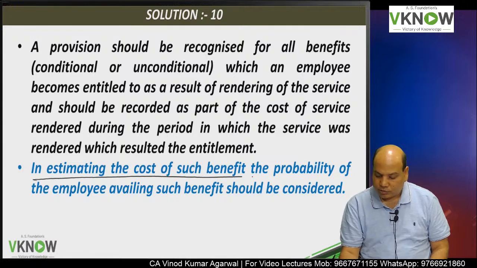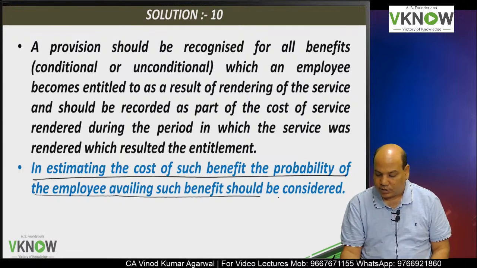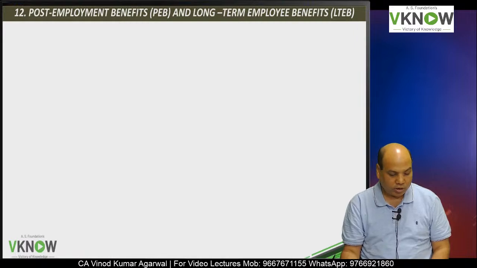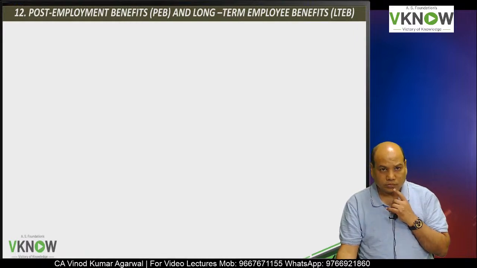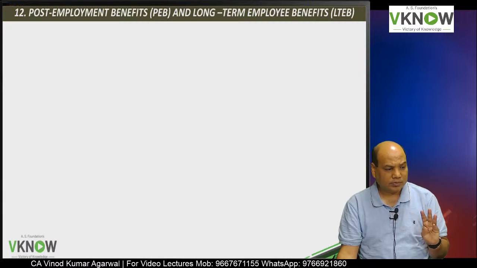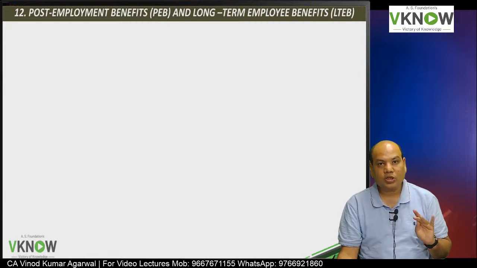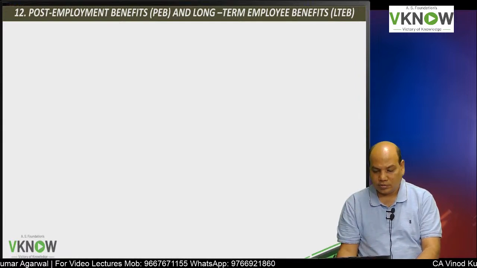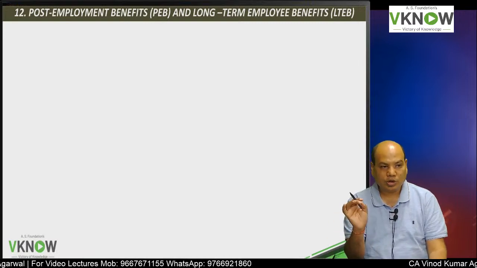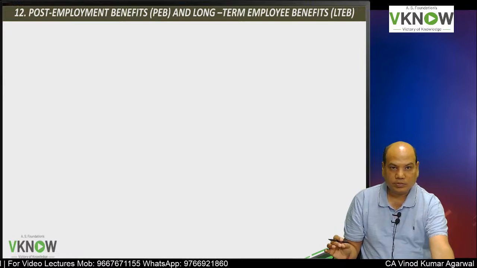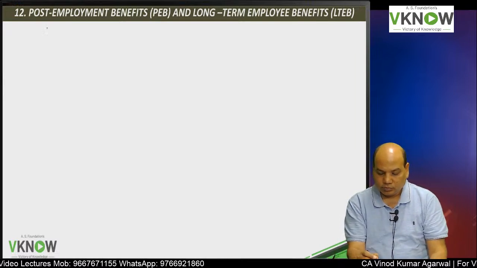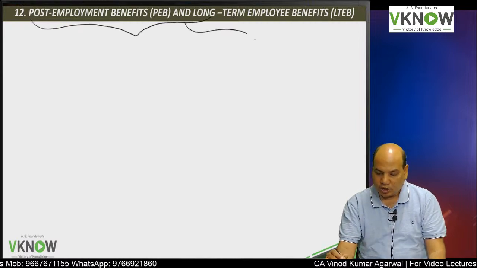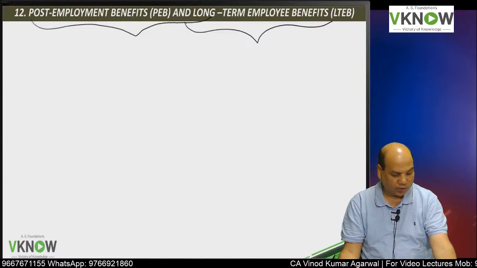In estimating the cost of such benefit, the probability of employee availing such benefit should also be considered. So all this you will read in the notes and write. This chapter has total 4 types of employee benefit. We have only completed right now short-term employee benefit. The next 2 types of employee benefits we are going to study together because most of the features are common. Like for example, these 2 which are quite common in terms of accounting is post-employment benefit and long-term employee benefit.